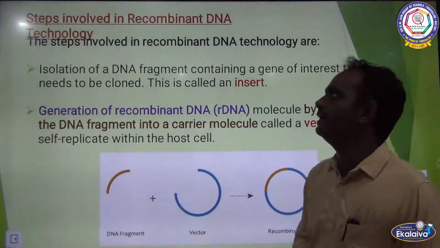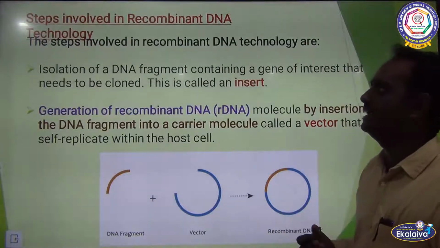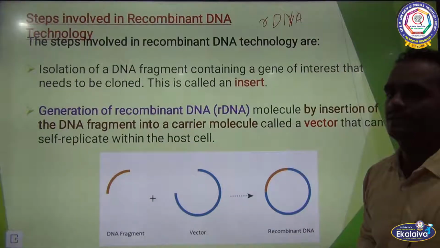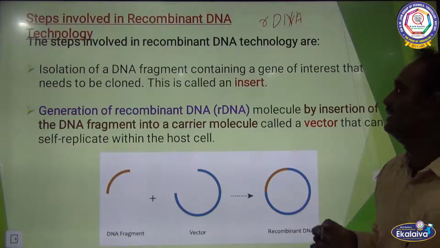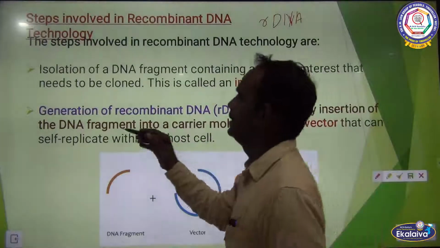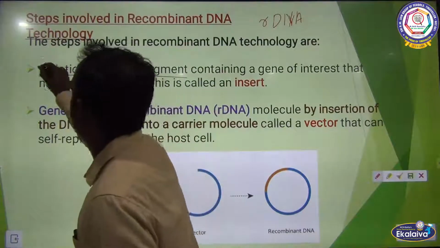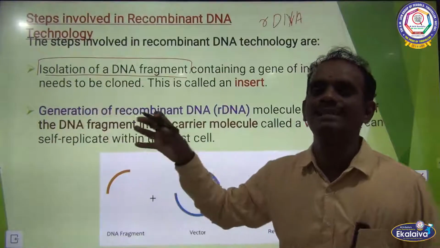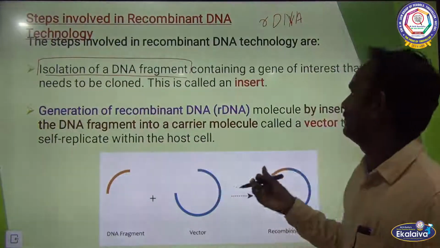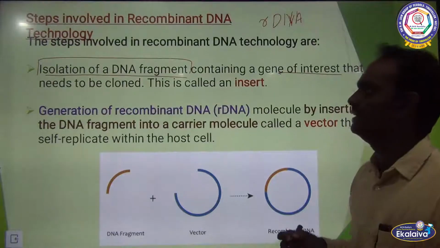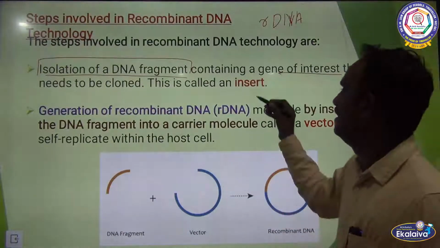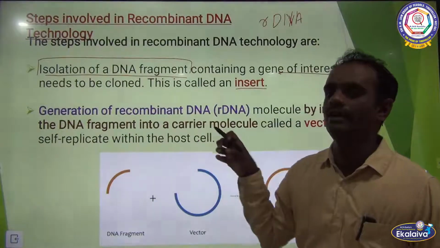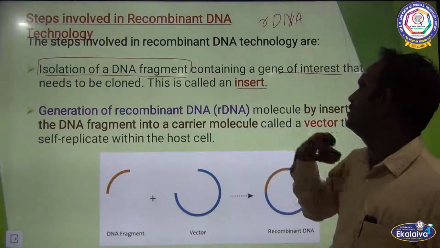Then the steps involved in recombinant DNA technology, in short called rDNA technology. What are the main steps? The steps involved in rDNA technology are, first one, very important, isolation of DNA fragments. What is the meaning of isolation? Just take that as separating the DNA fragment. So, isolation of the DNA fragment containing the gene of interest that needs to be cloned. This is called the insert.